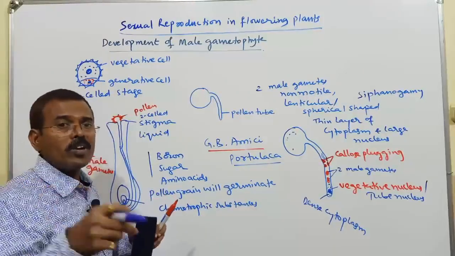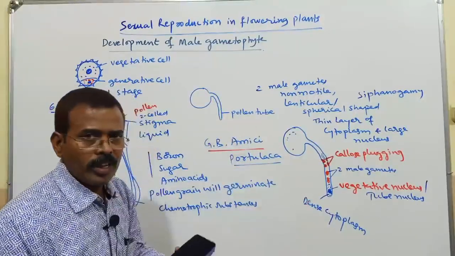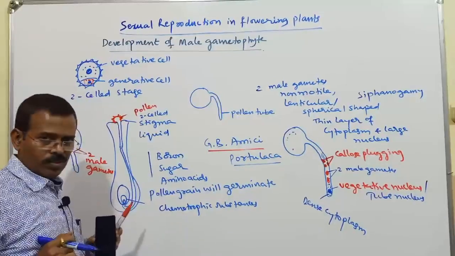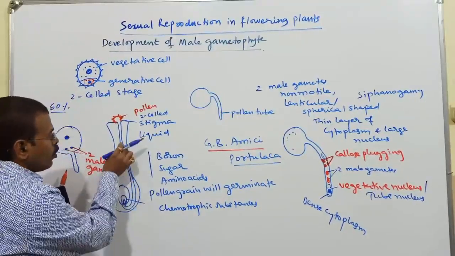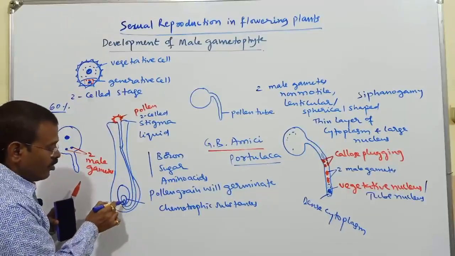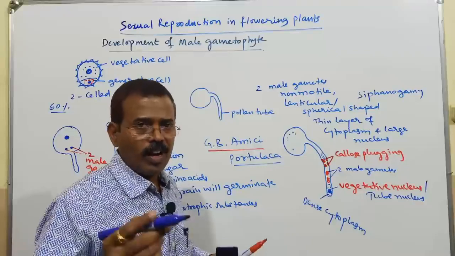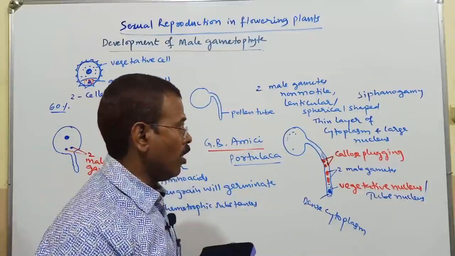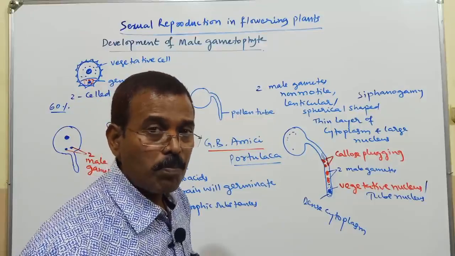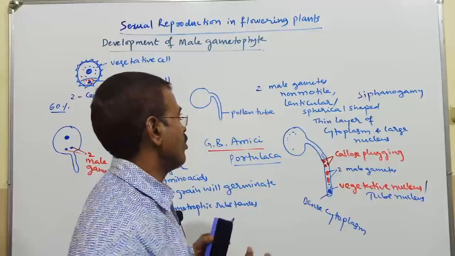The movement of the pollen tube, or pollen tube growth, is due to the chemicals. So this pollen tube will grow in length and finally it can reach the ovule. There, it takes part in the fertilization process. So remember, a chemotropic agent is responsible for pollen tube growth, elongation of the pollen tube.